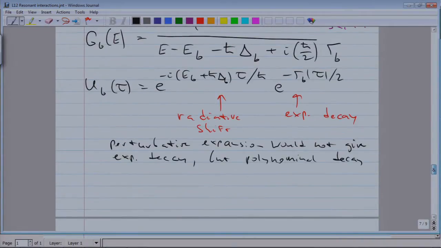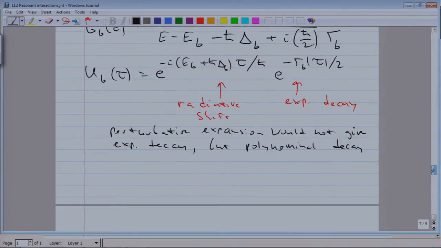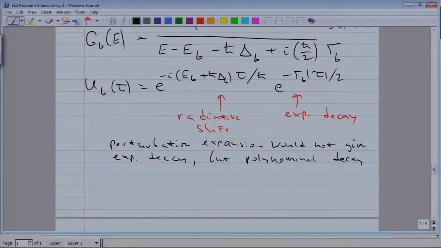Questions about that? Yes? What is the polynomial decay? Some power law. As far as I know, it would just involve powers of n. If you do lowest order perturbation theory, instead of getting an exponential decay, you would just get a linear slope. That's perturbation theory. And if you fix it, I think you get quadratic terms. So it's a sum of power laws.